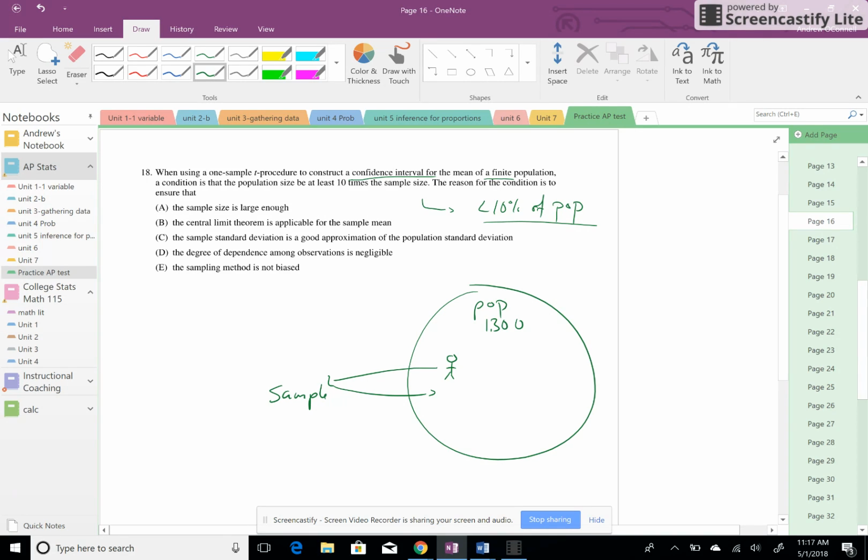Let's say that I had a sample of, let's say, n equals 100. Once I sample that student and put them back in the population, there's still a chance that with my next person I'm sampling, I could take that exact same person again, which would be bad for our sample. So in order to consider if this is valid or not, we want a big population, 10 times the size of our sample, so that it's large enough that we're not taking the same person repeatedly. And the best way to interpret that is D right there.